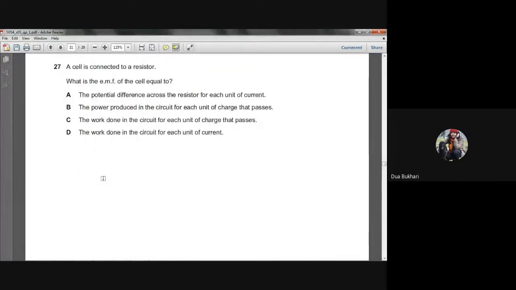Hello? Yes sir. Then he says a cell is connected to a resistor. What is the EMF of the cell equal to? The EMF is the amount of work done in moving the unit charge.